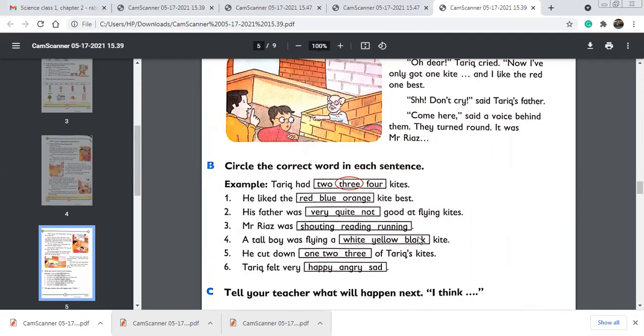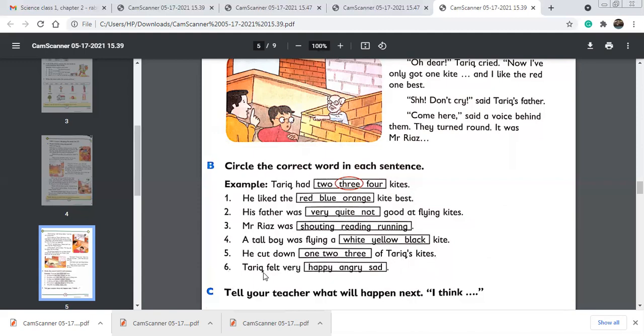So the tall boy was flying a black kite. Yes, circle the word black. And the number 5 statement is, he cut down 1, 2, 3 of Tariq's kites. He cut down two, circle the word two of Tariq's kites.